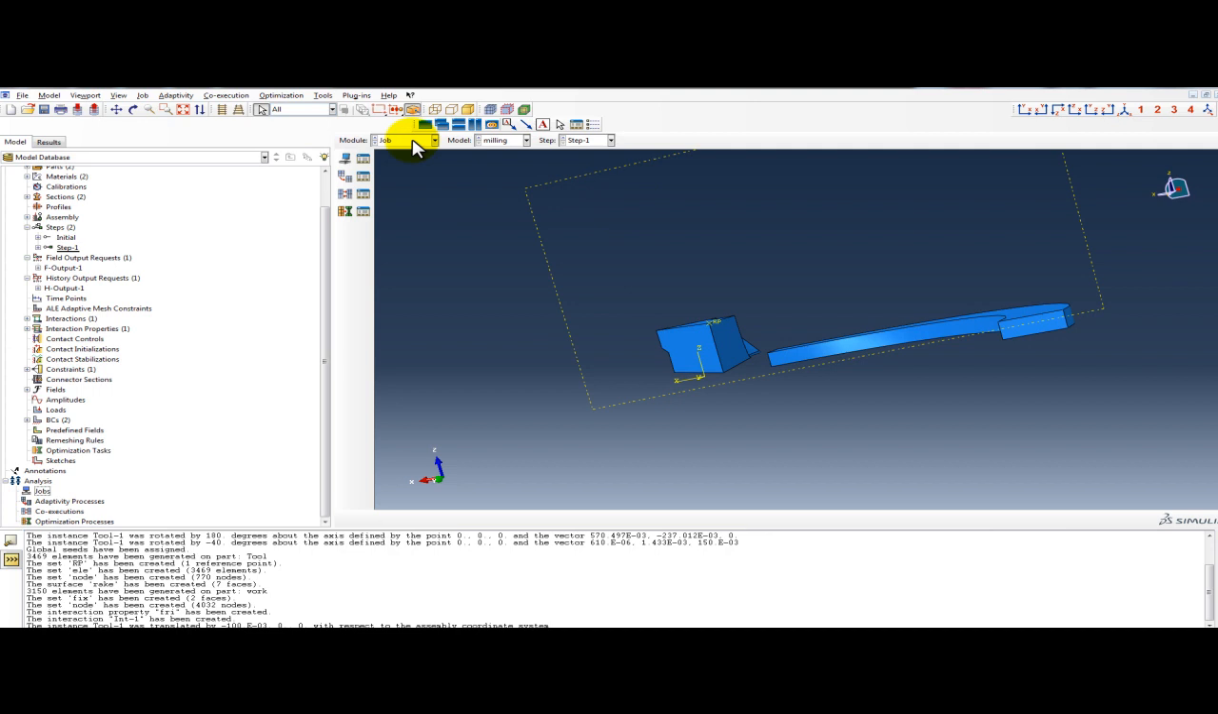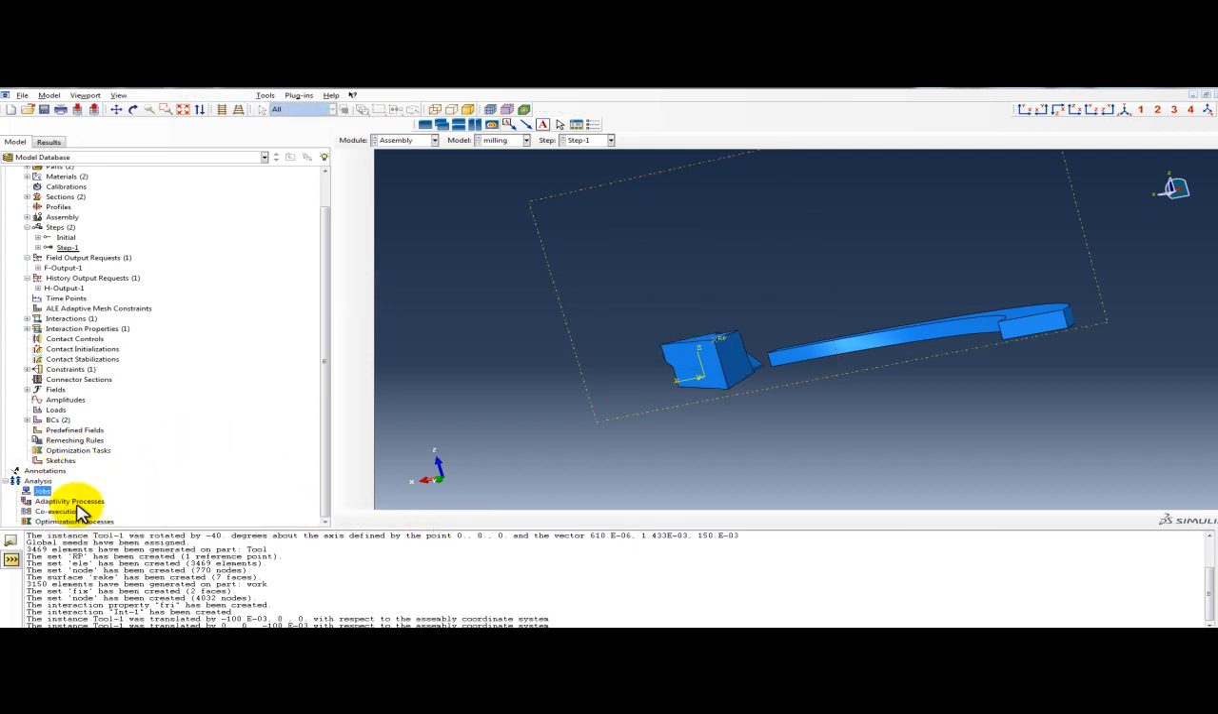Now we will set depth of cut. Go to the assembly, click here, sorry, translation, click on the tool, click 0 in minus z direction, minus 0.1, it will go down. Okay,